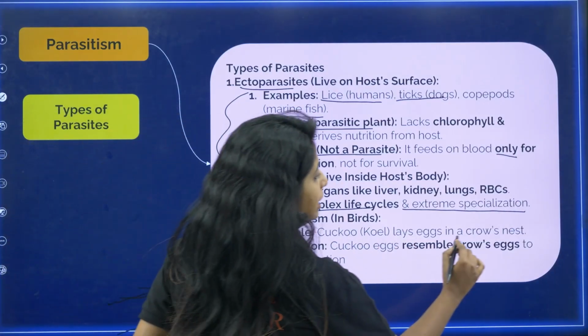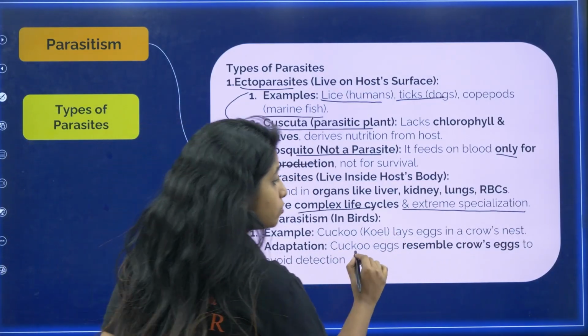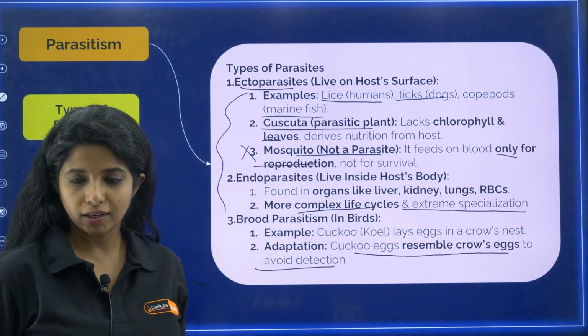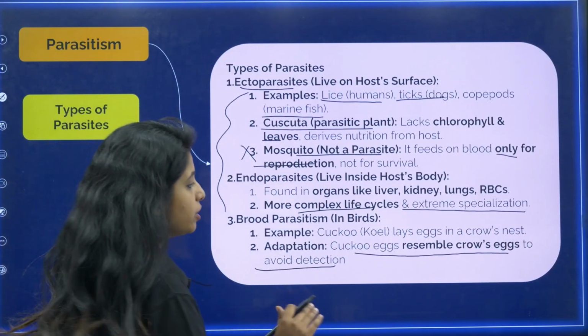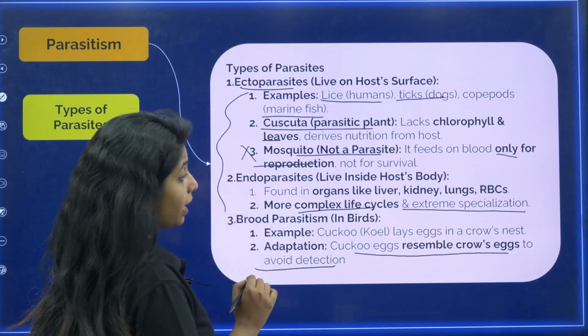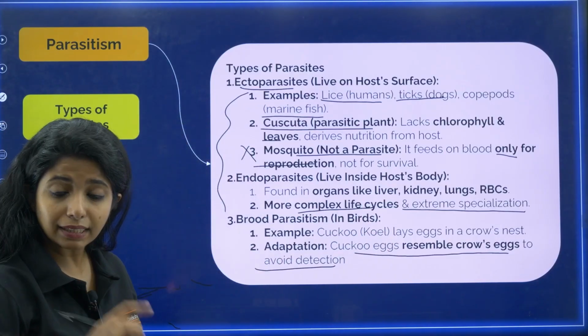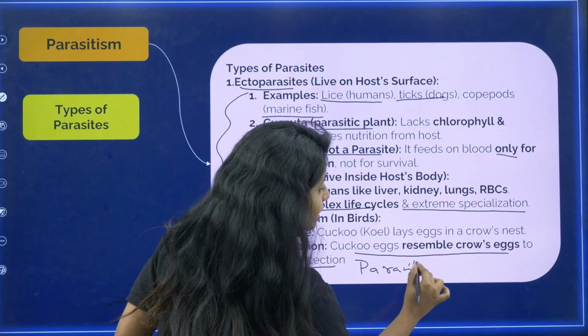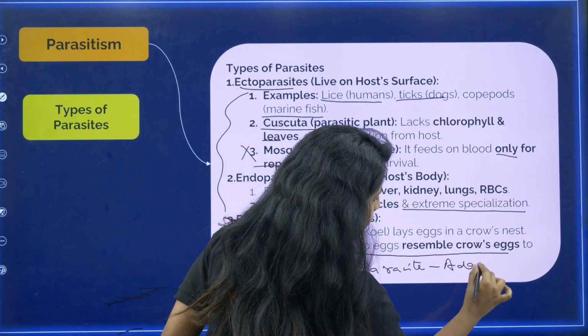So cuckoo lays eggs in a crow's nest. Adaptation, cuckoo's eggs resemble crow's eggs to avoid what? Detection, my dear children. Cuckoo's eggs, please remember, always remember, okay? The parasite which is there, it is having the adaptation.